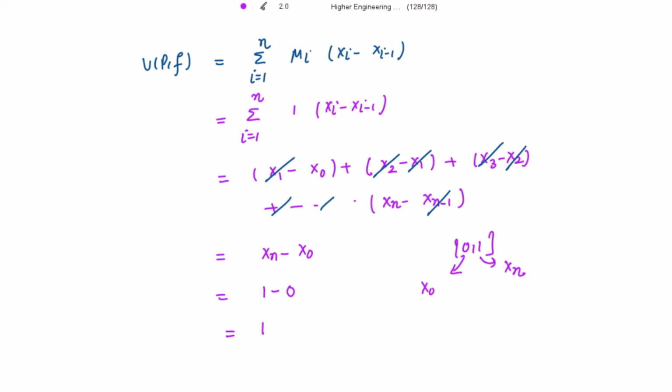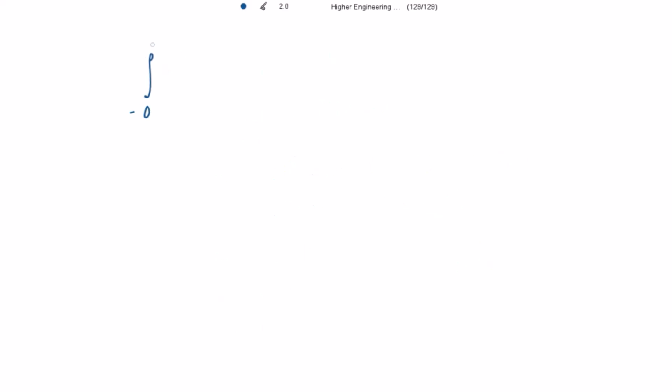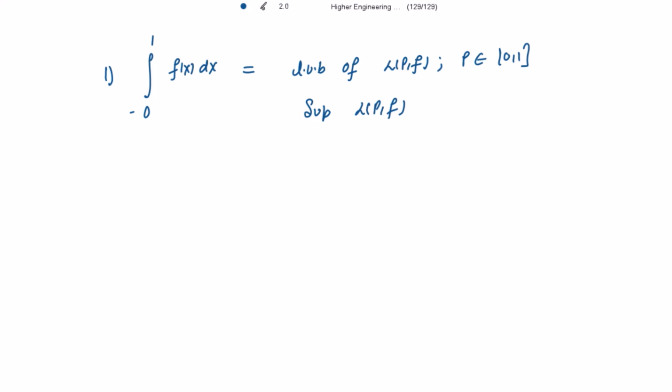Now to check the lower Riemann integral and the upper Riemann integral. If both are equal, then function is Riemann integrable. But if both are unequal, then we say that function is not Riemann integrable, right? So in this case, the upper Riemann integral and lower Riemann integral should not be equal. Calculating the lower Riemann integral first, that is equal to least upper bound of L(P, f), or you can also say that supremum of L(P, f), where P is the partition in this closed interval [0, 1]. So this is equal to, because L(P, f) is 0, so LUB of L(P, f) is 0.